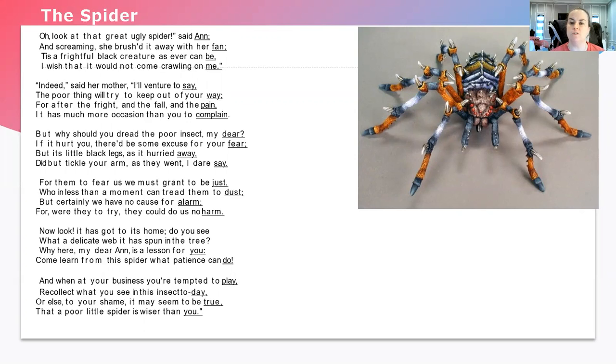Okay, so if we look at this poem, when we're looking for a rhyming pattern, we're looking at the ending sound in each line. We start with fan, and then we check to see, does fan, Anne rhyme? Fan, Anne? Yes, it does rhyme. So we know we have an A rhyming pattern here. In the rest of the stanza, does be rhyme with fan? No, be and fan do not rhyme. So we know this would be a B. So we have a B rhyming pattern so far.